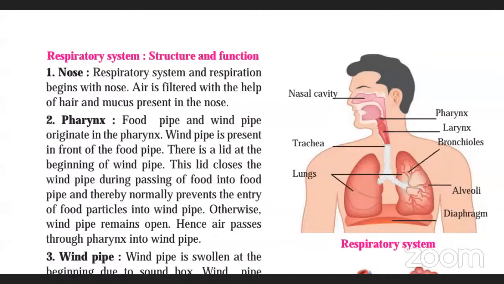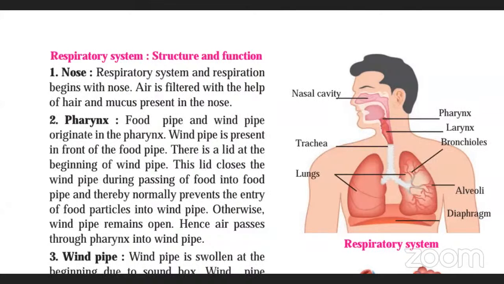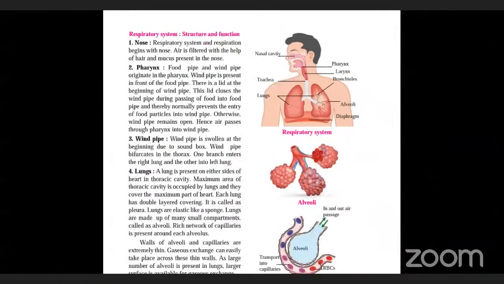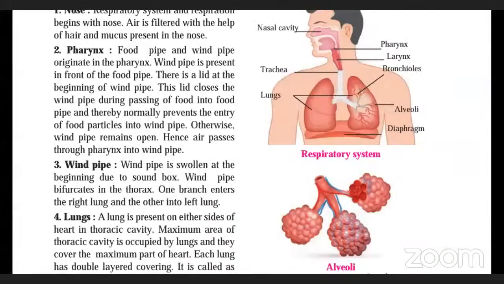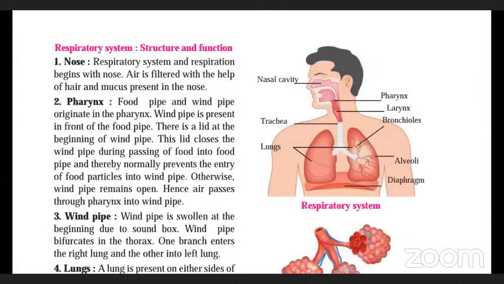Now next is respiratory system. Here we have to study about the structure and function. So what does the respiratory system consist of? As you can see, it consists of nose, pharynx, windpipe, and lungs. We are going to study in detail about each and everything. So nose, we are very much aware of this.